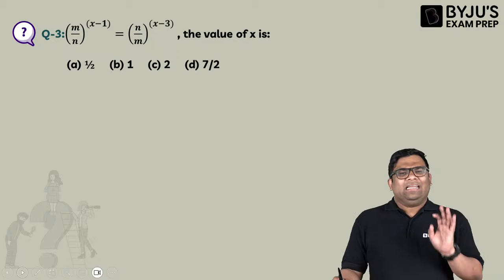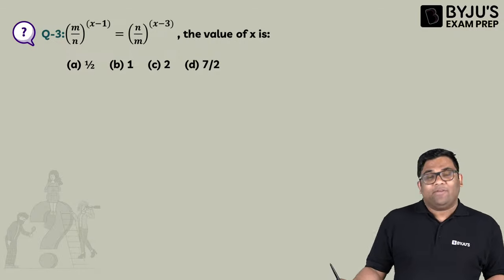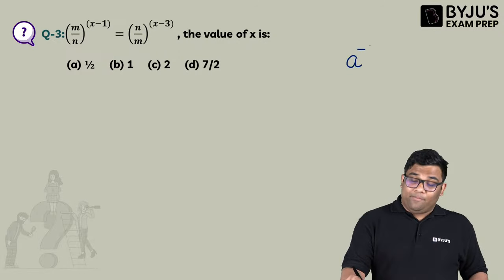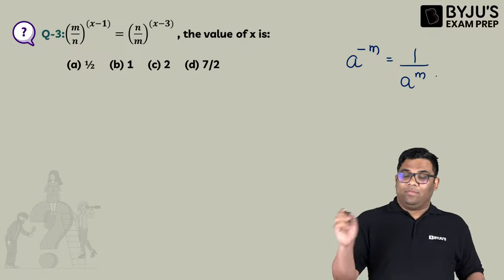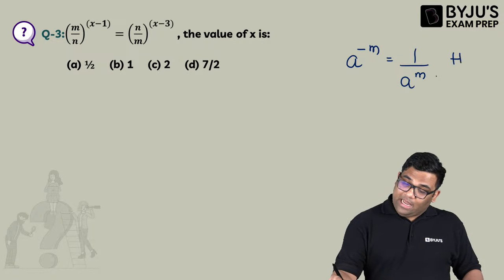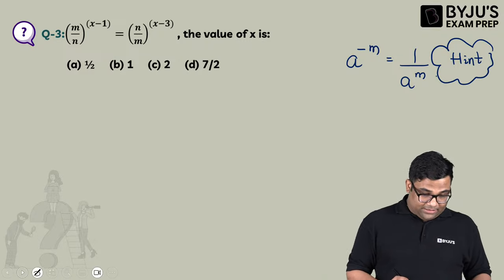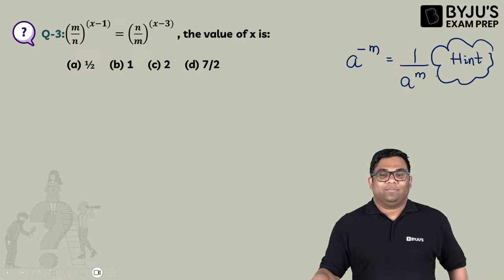A little easy question. First you try, then I will solve for you. Here you can use this identity: A to the power minus m is equal to 1 by A to the power m. I am giving you some hint. Try to use this and solve the question and give me the answer. I'll wait for it.